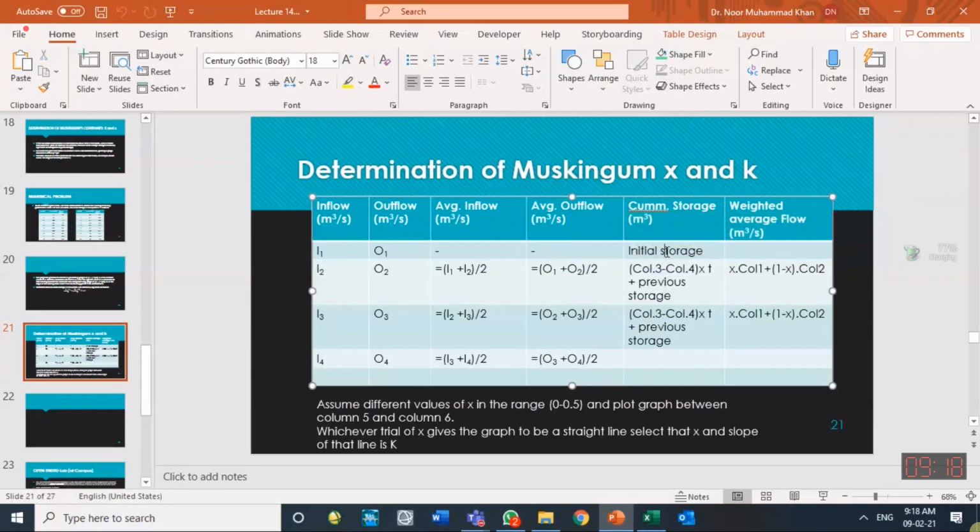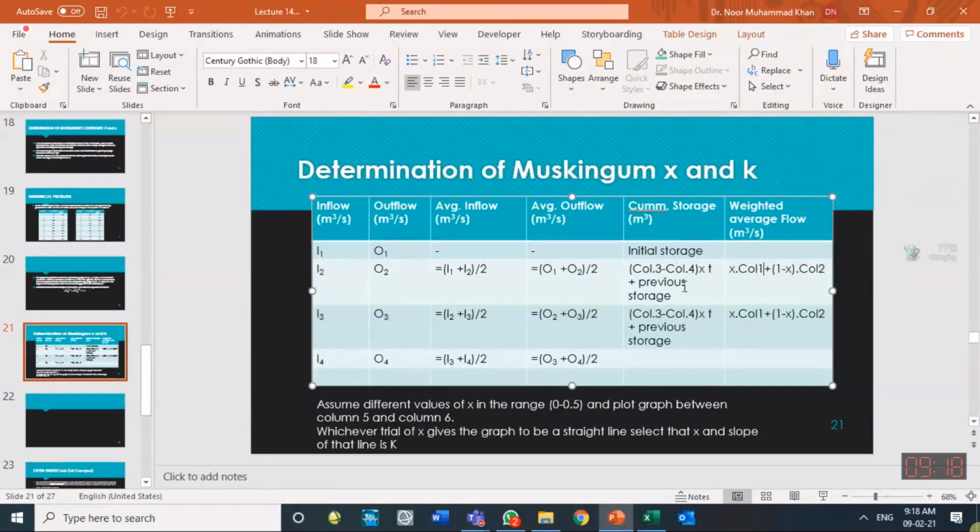Add it to the previous storage. Previous storage initially was known to us, so add it. So this is the new storage with you. So this column gives you the new storage or total storage with you. This column is x into I plus 1 minus x into O. Using these two values, this has been calculated.